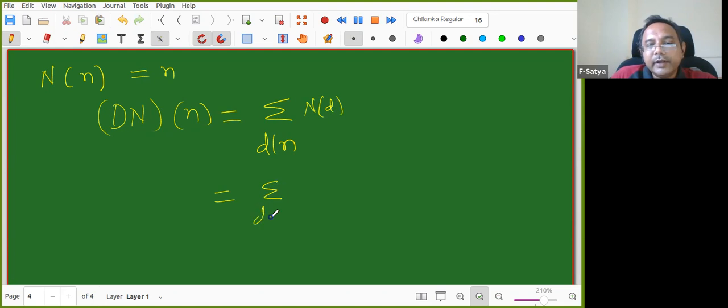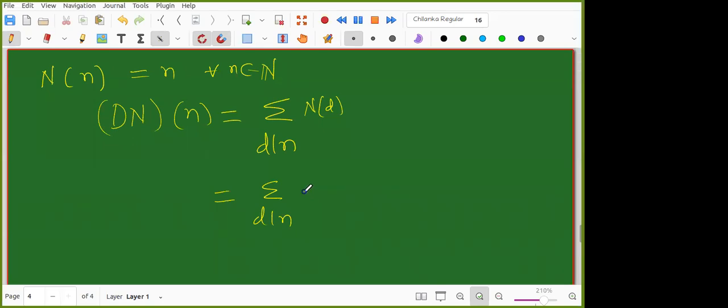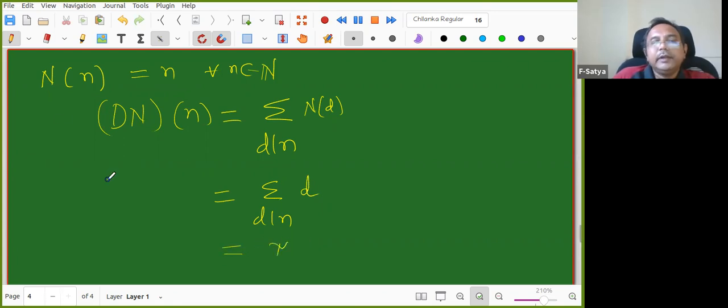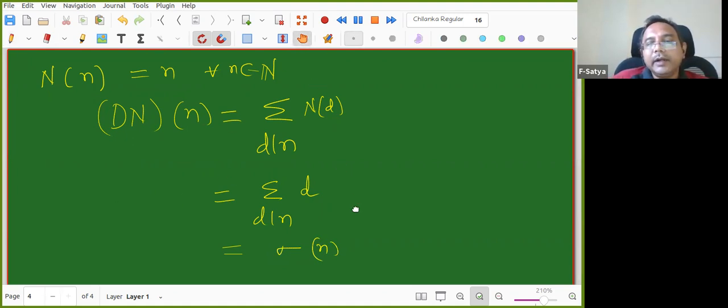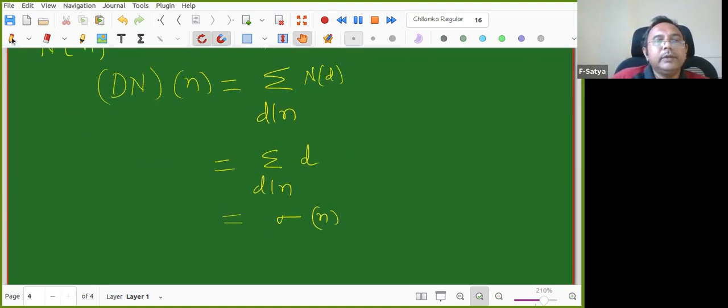Now summation over d divides n, but I know what N of d is. This is for every n. What is N of d? Sir, it's d. So it is sigma of d, and that is why it is sigma of n. Very good. So you already predicted it and got the correct answer. Great.